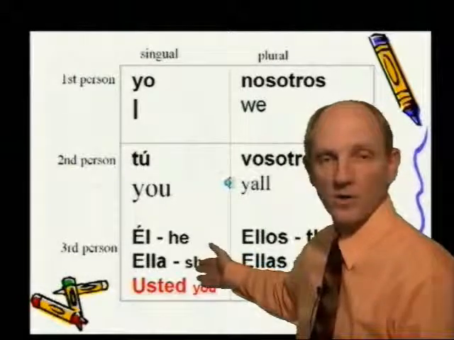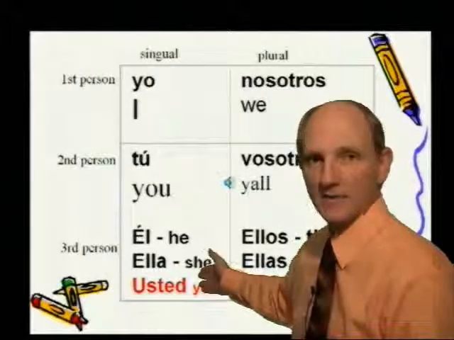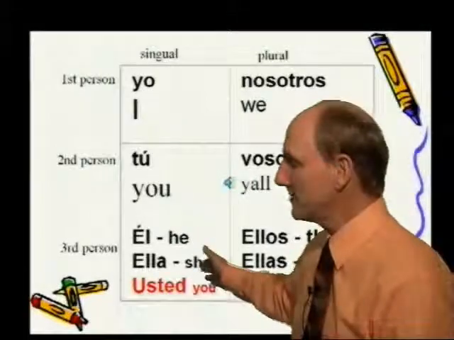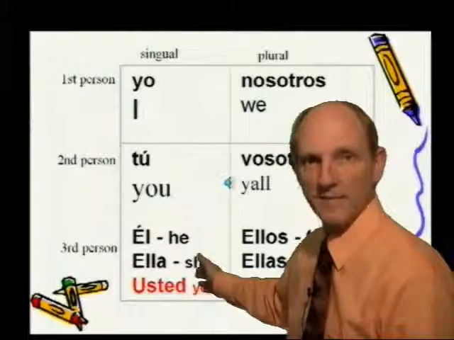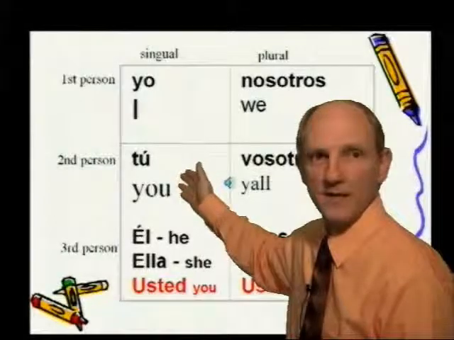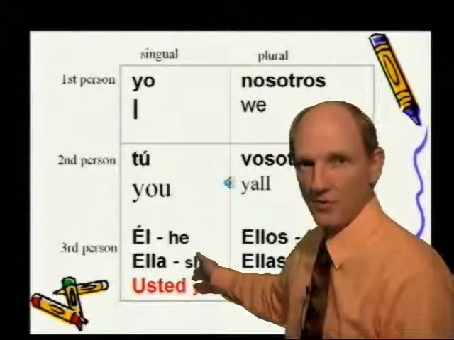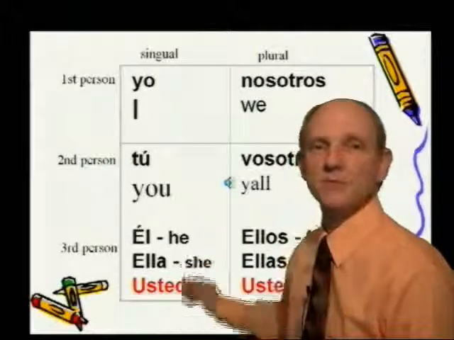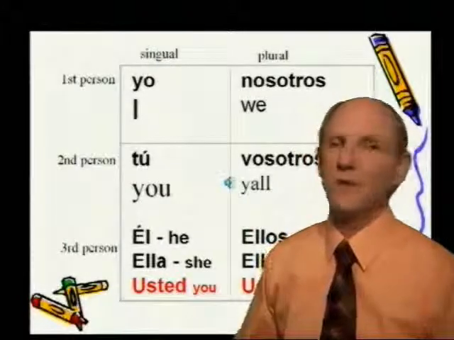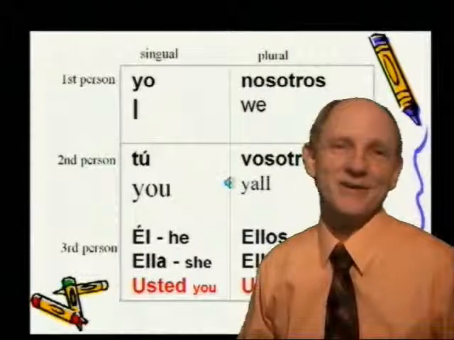But if it is someone that you do not know well, maybe a co-worker or someone you've never met before, most often the usted is the one that is used. Usted. This is most often called formal speaking, the formal form. The other is the familiar form. This is whenever you're speaking to people that you don't know real well. And also I found that sometimes usted is used when you're showing respect. Now, if you make a mistake and use one or the other, it's not really that big of a deal, all right? Choose one and you can use it, that'll be fine.